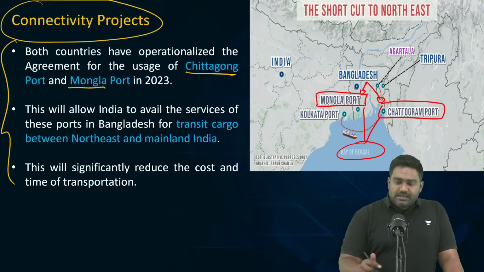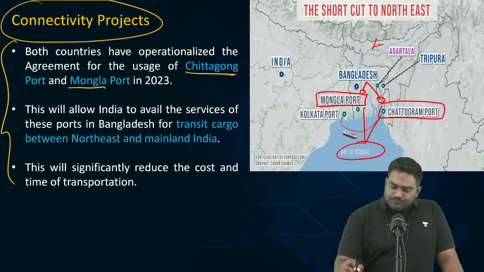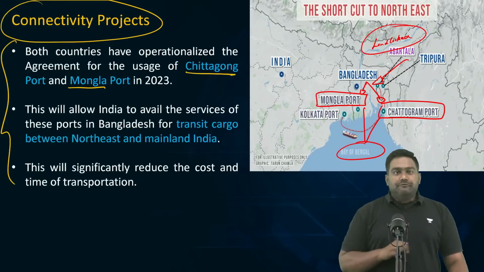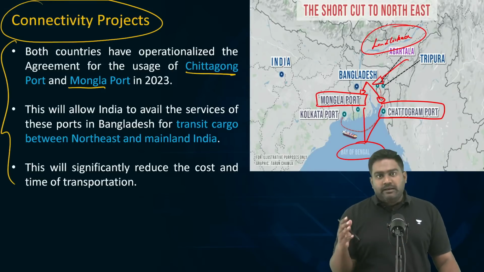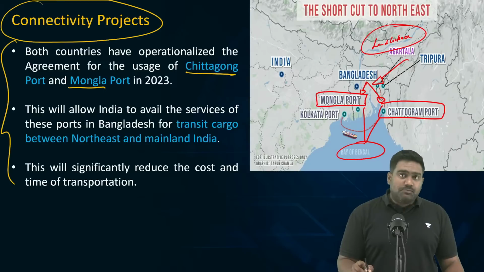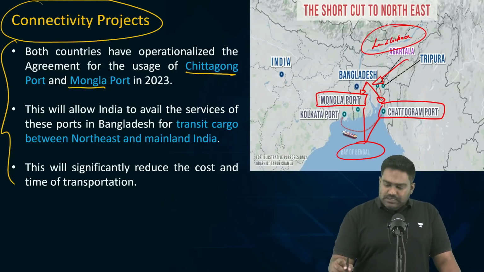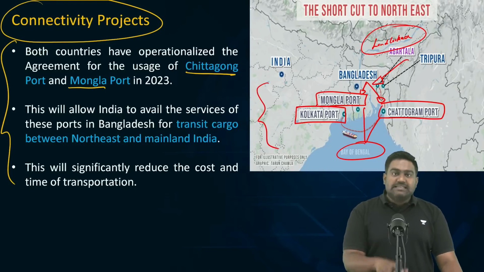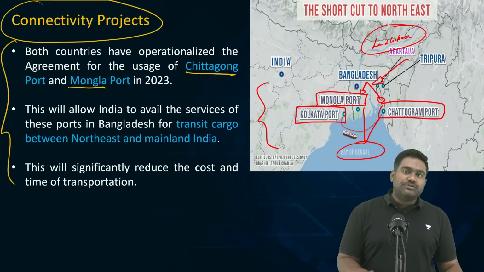Now, as you can see, Northeast India, which is landlocked, can be given sea access through the Bangladeshi ports. If we connect our railway, road, and inland navigation projects with Bangladesh, Northeast India can access the Mongla Chattogram port to increase the exports of Northeast India as well. Bangladesh can rely on our Kolkata Haldia port and other transshipment facilities present in eastern India to increase its own exports.